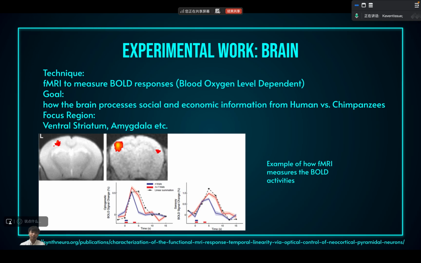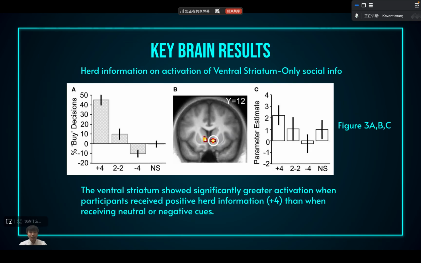And the goal here is how the brain processes the social and economic information from humans and chimpanzees, that is, non-humans. So for the key brain results, let's start with when only social information is present. That means they cannot receive any stock or economic information. From the first graph, when they are shown a picture where all agree on buying something, the buy decision increases dramatically.